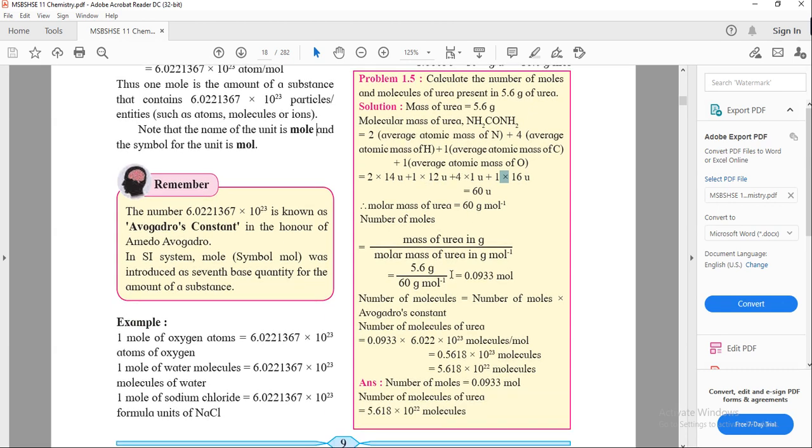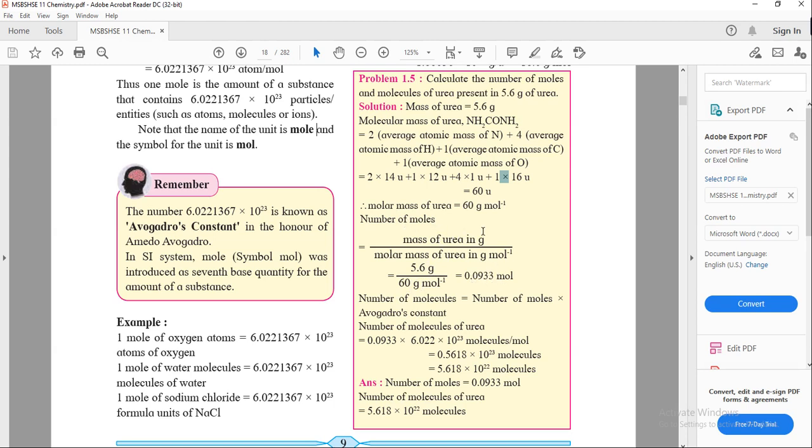So we'll find the number of moles. The number of moles is mass upon molecular mass. The mass of the urea given is 5.6 gram divided by the molecular mass we have calculated, 60. So the number of moles is coming 0.093.